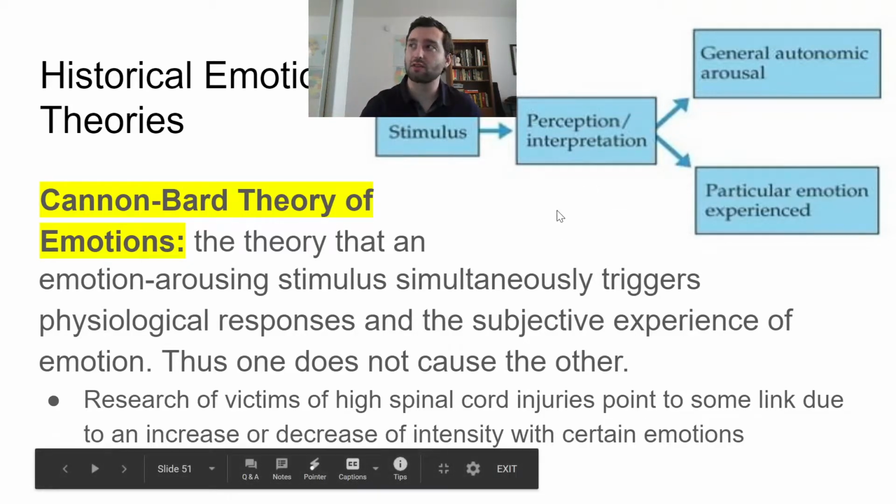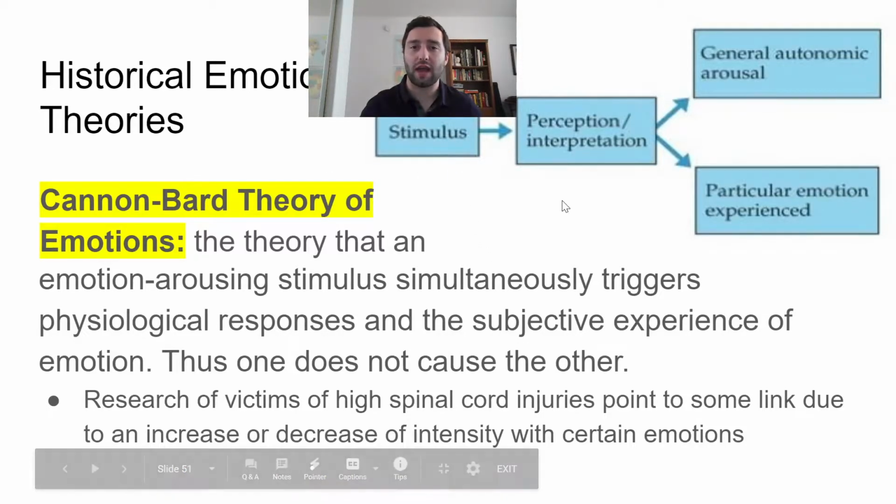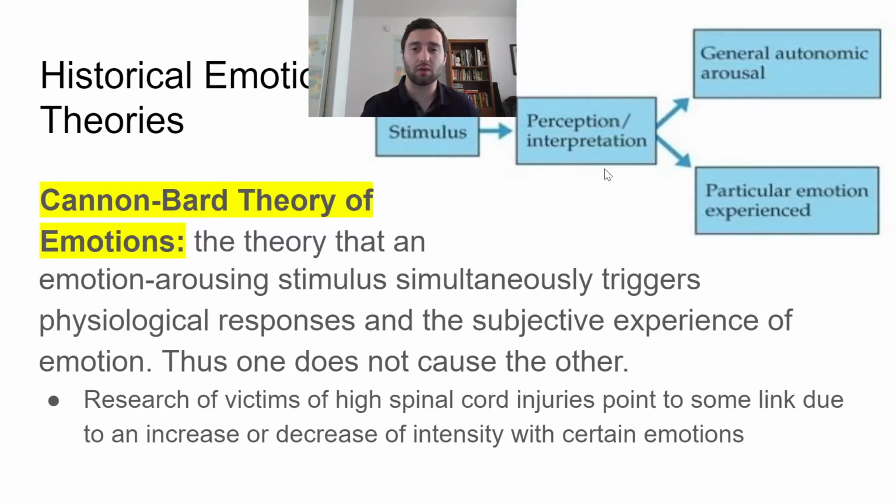So again, here's our chart. So we have stimulus, so you can imagine the bull. Now here we have perception and interpretation. So we perceive that the bull is there and we understand what's happening, right? We see that it's a danger to us. Then at the exact same time, we experience the autonomic arousal, which is the physiological response.